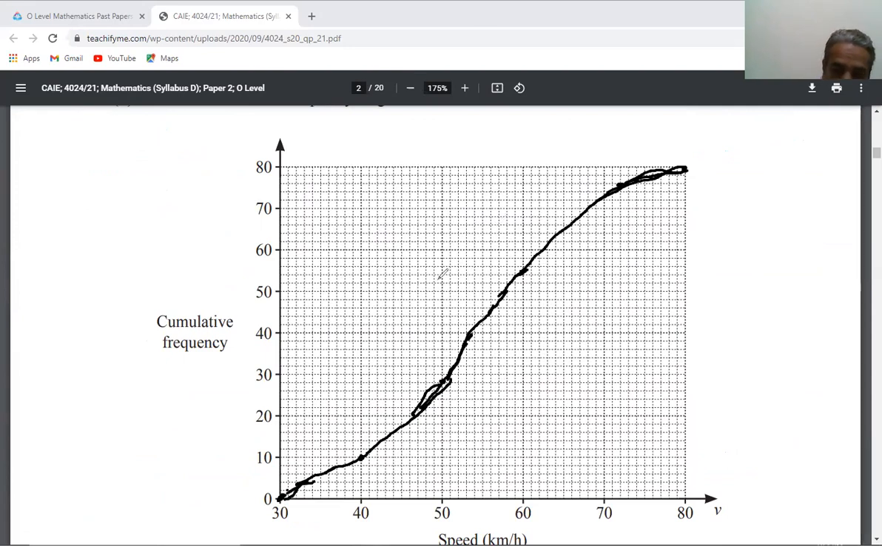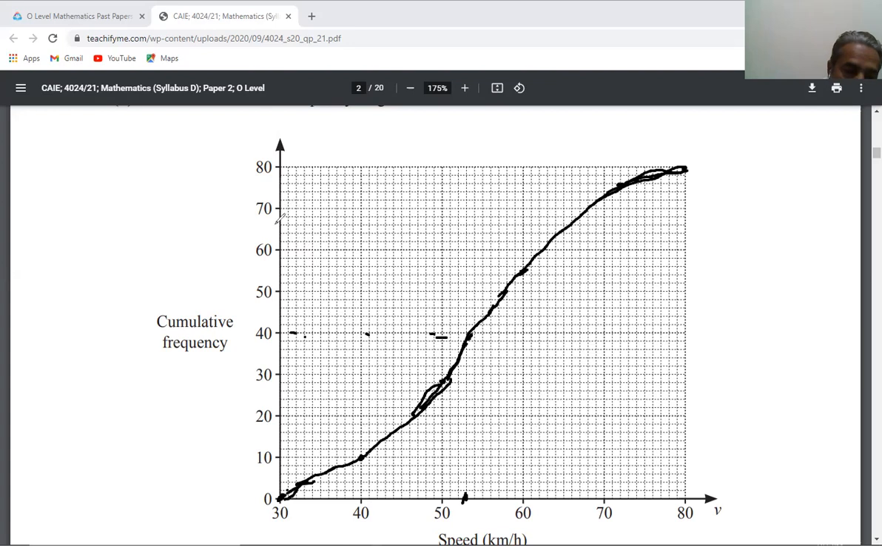The median is the mid value. 50% of the frequency is the median, that is, second quartile Q2. So 50% of 80 is 40. So against 40, when you join the curve, this is the value 53. 53 is the answer for part 1.